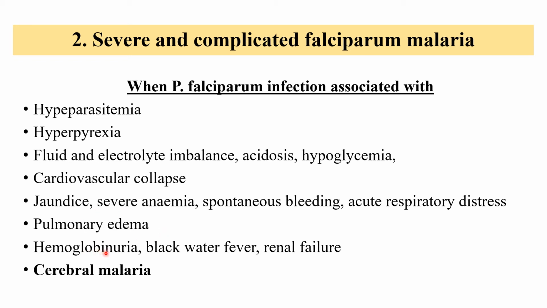Sometimes there is excessive breakdown of hemoglobin that causes the passing of blood into the urine, that is blackwater fever, and that leads to acute renal failure, and there are disturbances in cerebral activity, that is cerebral malaria.